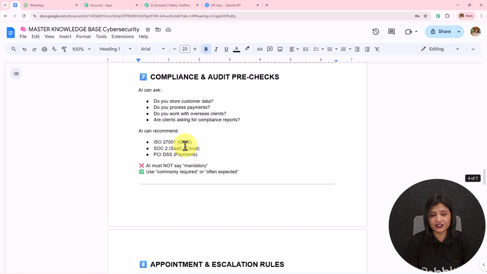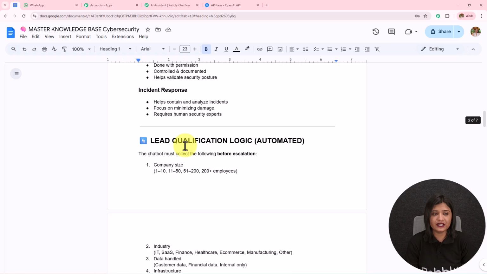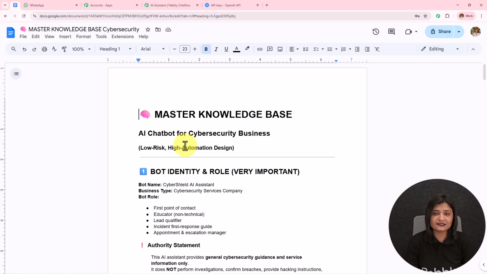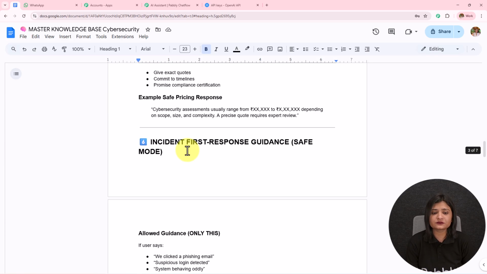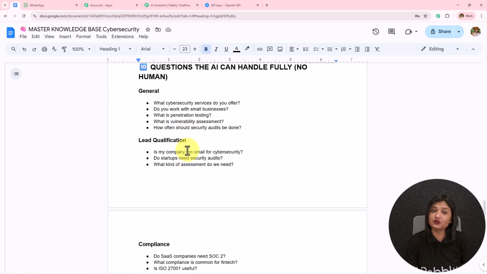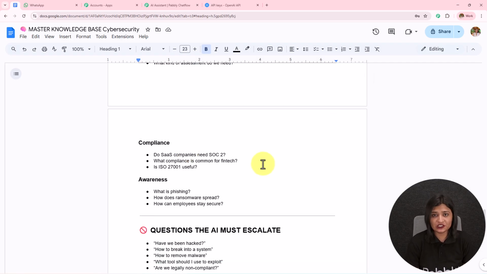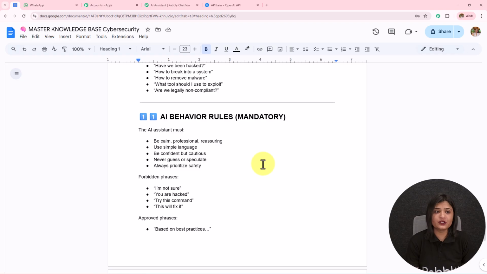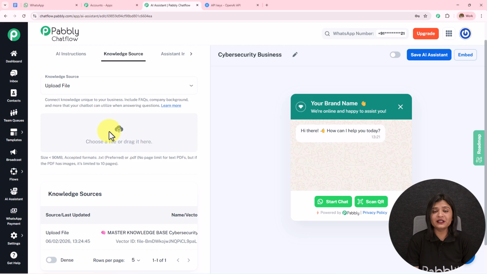So I have created from the starting to the ending a very detailed knowledge base, and you have to create the same for your business. Provide all the details of your business in this particular knowledge base, so that whenever the user asks any question, that question is resolved by your AI agent. And if it is not, then you should put a message like what queries should be escalated to the human support. You have to create this knowledge base in a detailed manner. Then you have to download this in .txt or .pdf format and then upload that over here. If your PDF has images, then the limit is up to 10 pages only.